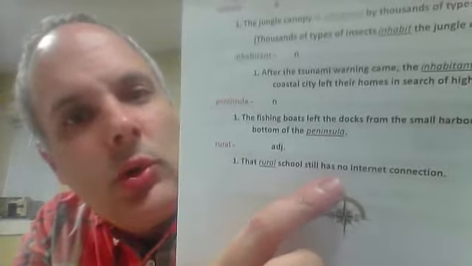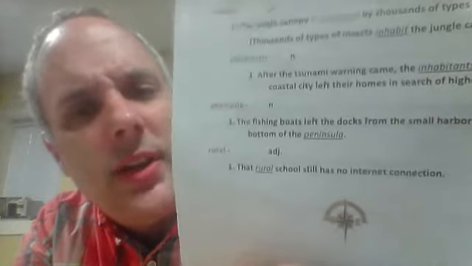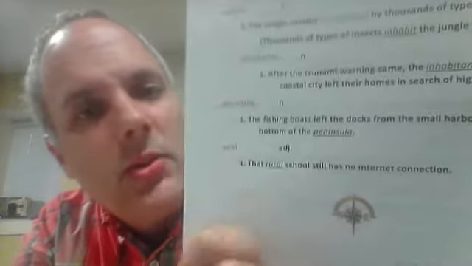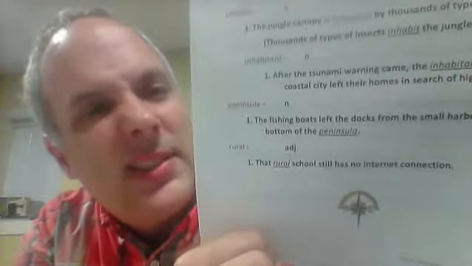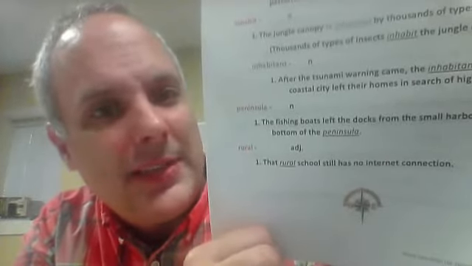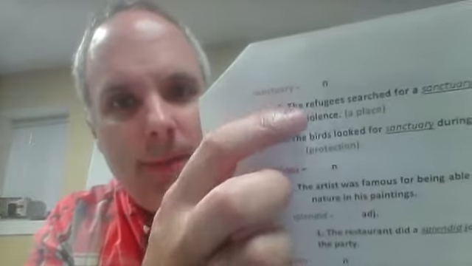That rural school still has no internet connection. Okay? So rural school, it means a school out in the countryside. Maybe a very small school. Okay? Good, we're getting there. Sanctuary. Sanctuary is a safe place, okay? Sanctuary is a place where if there's a war in your country, you can go and hopefully it will be a safe place, okay? The place where you're not going to get hurt.